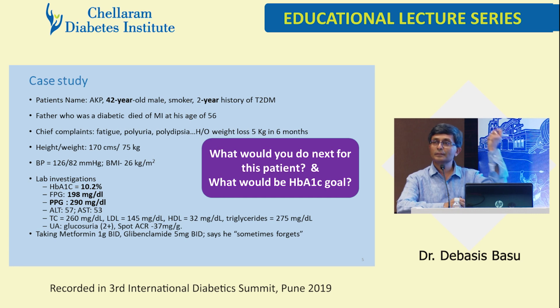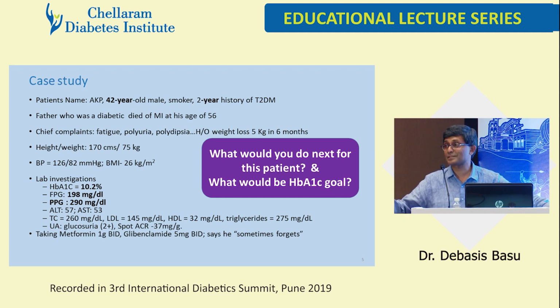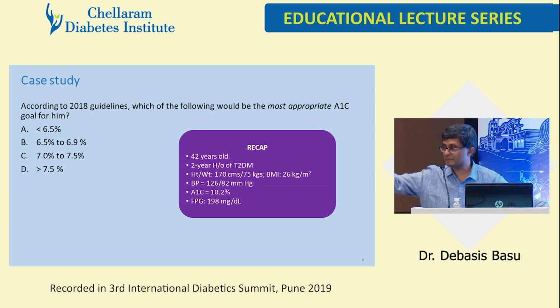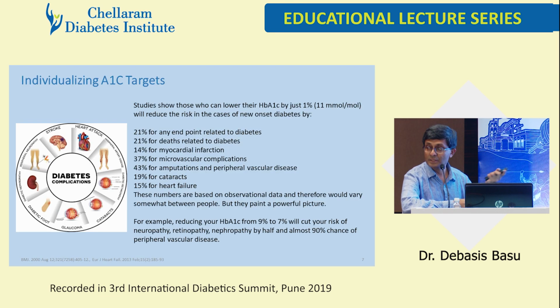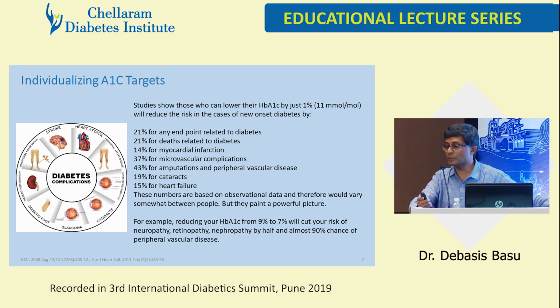What is my target? Don't get dissuaded by those ACP guidelines, old man Bloomgarten's guidelines. Let's talk science, let's talk sense in our country. Our guideline, A1C, 6.5, bang on, that's right. So, why? Because we need to know that these are the changes that keep happening with just a 1% decrement of A1C. They paint a powerful picture. And now if you reduce the A1C from 10 to 8 or 9 to 7, then perhaps the benefits double also. That's the data.